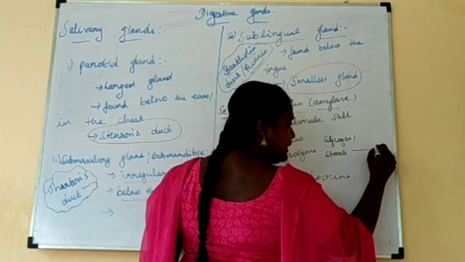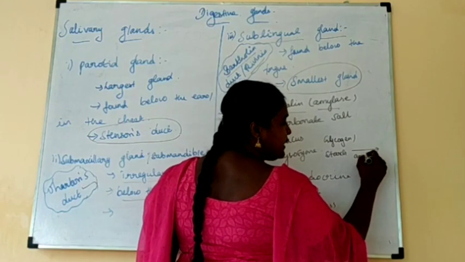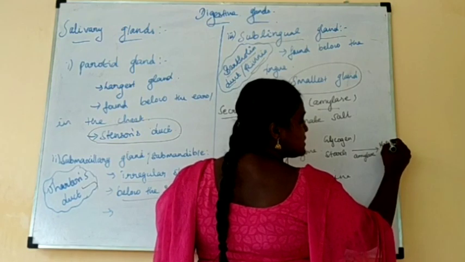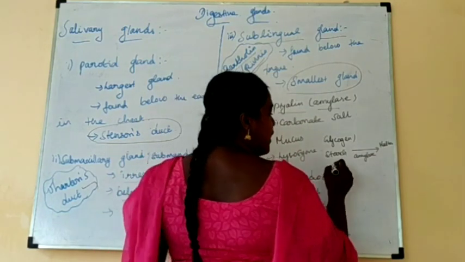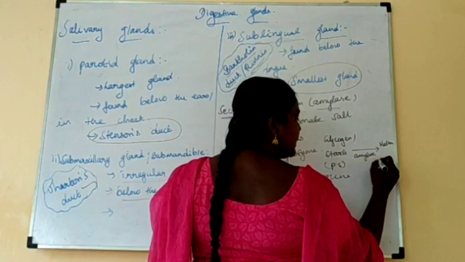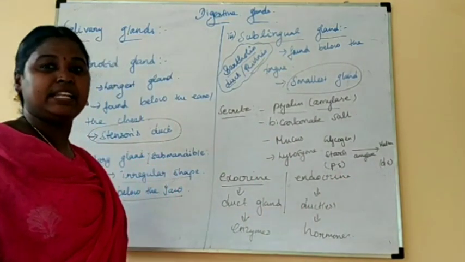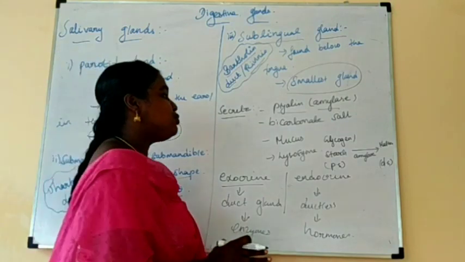Plant polysaccharide. So the salivary amylase converts it into maltose. The polysaccharide is converted into a disaccharide. So what is the role of this amylase? Polysaccharide is converted into disaccharide.